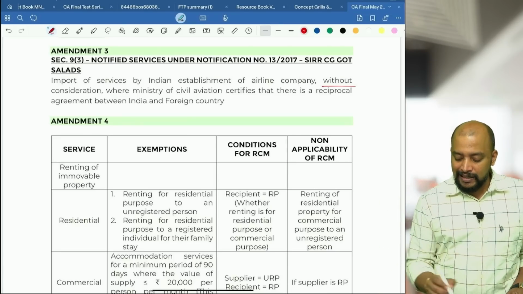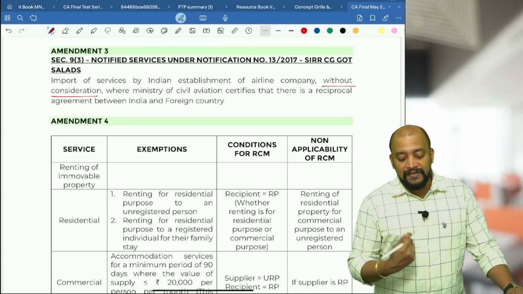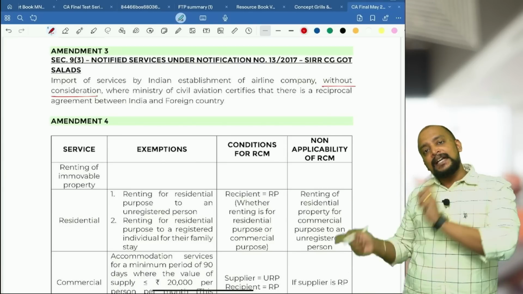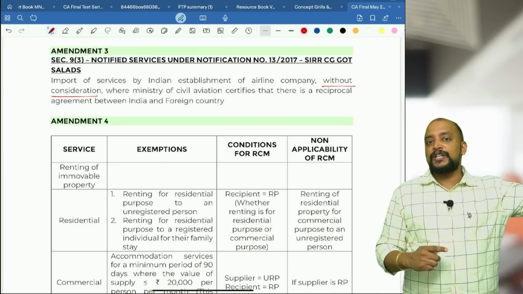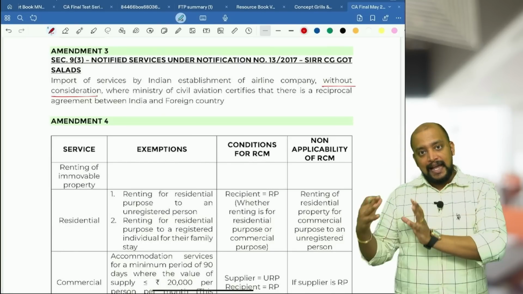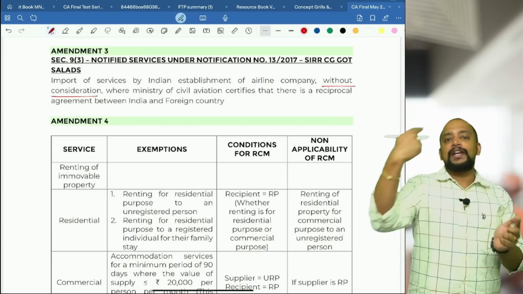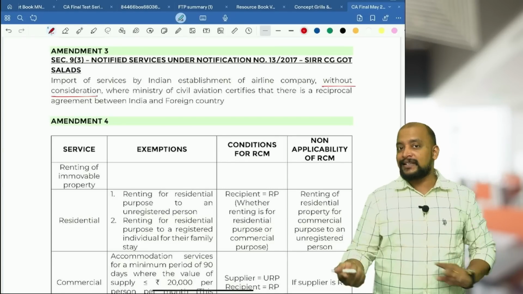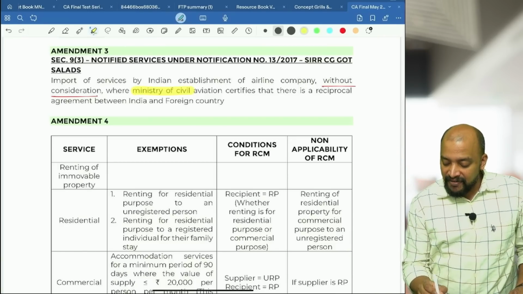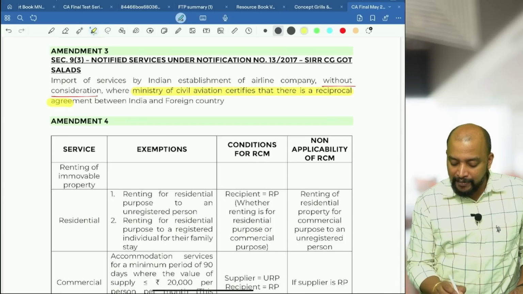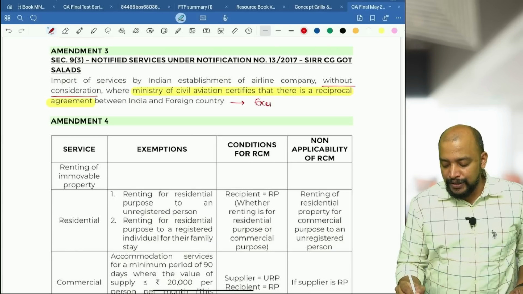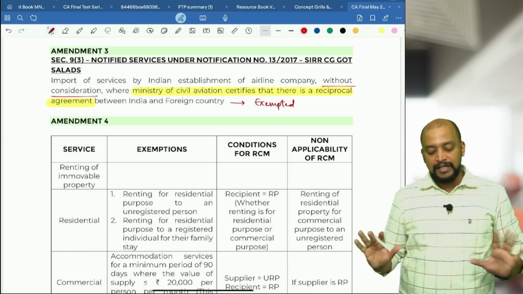So it should be without consideration, where Ministry of Civil Aviation certifies that there is a reciprocal agreement between India and foreign country, which means for an Indian airline company outside India, they have an establishment in Singapore. So Singapore government has given some exemption too. So reciprocal agreement will be there wherein we will be giving the exemption here. But this condition is crucial, that Ministry of Civil Aviation certifies that there is a reciprocal agreement. Then in that case, this import of service will be exempted. So this is a newly added point with respect to the exemption. So this transaction is exempted.